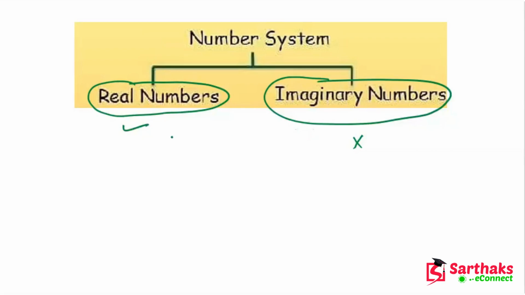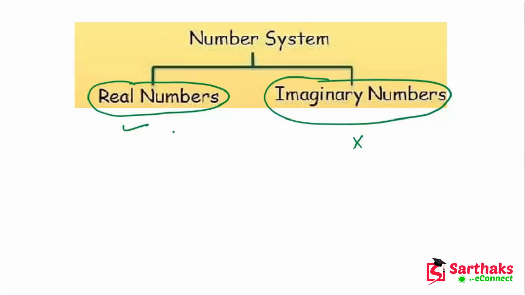Now, what is a real number? Real numbers are those numbers which are real, all the numbers you see around you, like 1, 2, 3, 4, 5, 6. All these numbers which help in counting are real numbers.